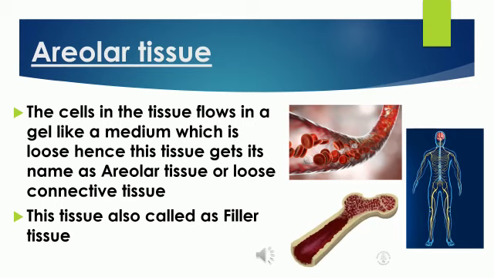It is also called filler tissue. You can see where areolar tissue is present, in the blood vessels, blood, and also the bone marrow. So this is about areolar tissue.